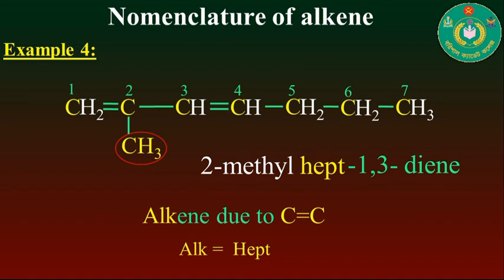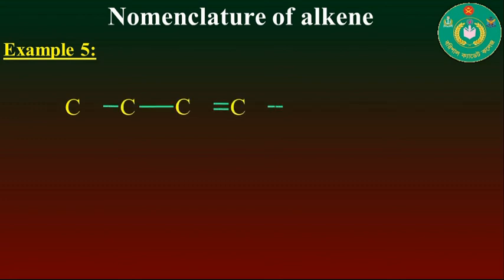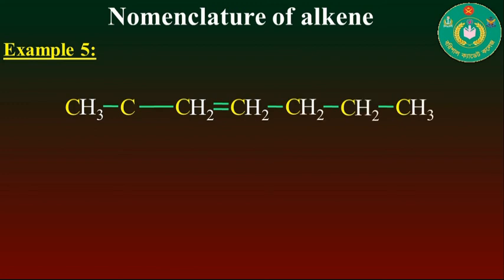So 2-methyl hepta-1,3-diene will be the nomenclature of the following compound. Now move on to the next one, where the carbon atoms are bonded with covalent bonds, like here, and the bonding sites are also bonded with hydrogen atoms. Here you see that in the second carbon a methyl group is present as a side chain.